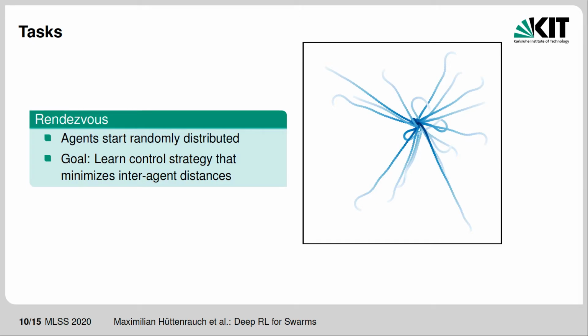The first one is a rendezvous or consensus task, where agents start randomly in the scene and their goal is to learn a control strategy that minimizes their inter-agent distances. In the figure on the right, the initial swarm configuration is displayed in light blue and the episode progresses towards darker shades of blue. In the end, they are able to meet at one point.